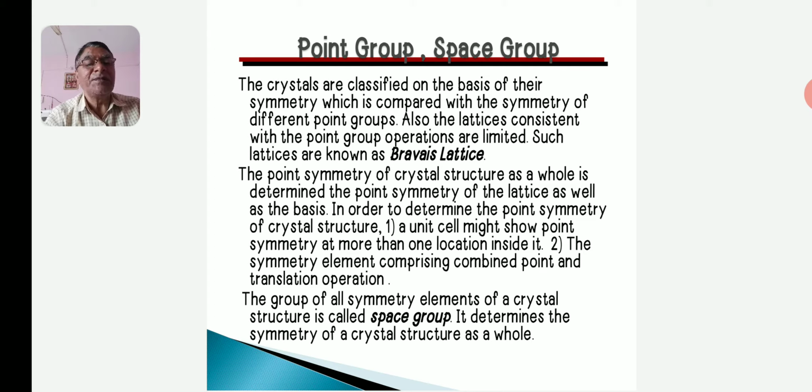We have seen that there are mainly 4 types of symmetry operation, that is translation, rotation, reflection and inversion. The last 3 operations are point operations and their combination gives certain symmetry elements which collectively determine the symmetry of space around a point. In 2-dimensional space, rotation and reflection are the only point operations.